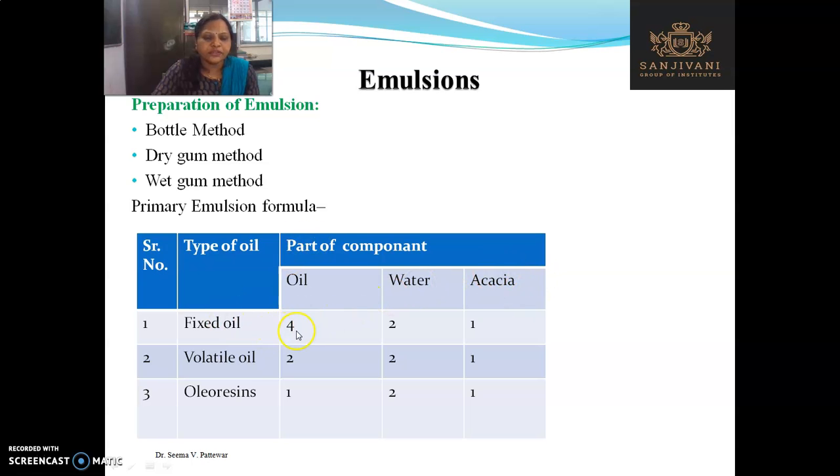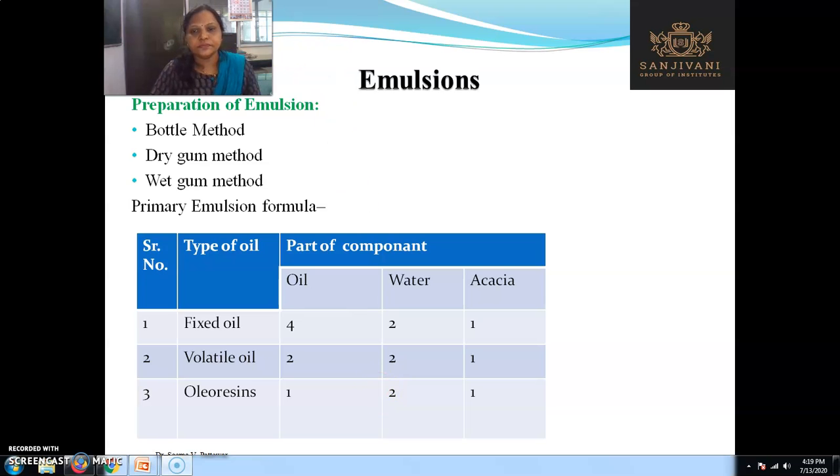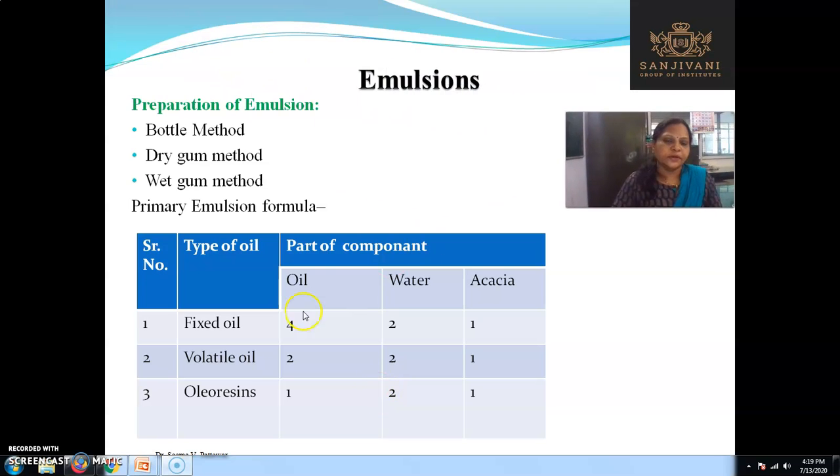What is the formula? 4:2:1. For volatile oil, 2:2:1, means oil and water have the same proportion. Oleoresin is 1:2:1. Water is exactly double that of the oil in case of oleoresin. So this is the formula, or this is the table they have asked for 3 marks in one exam. That is important for the formulation of the emulsion.